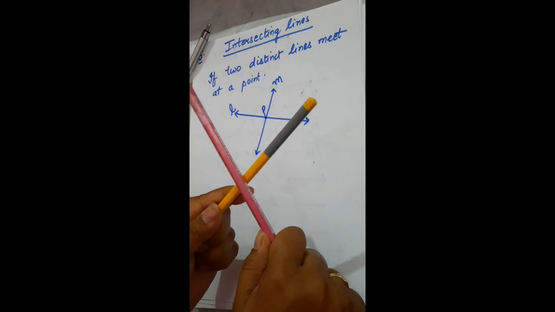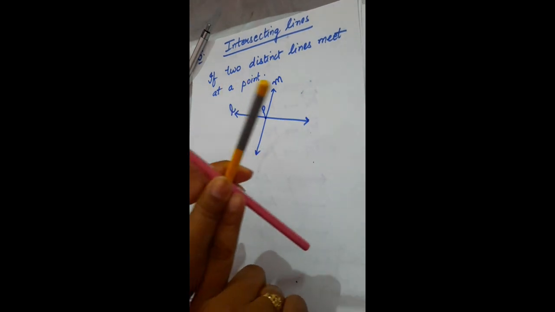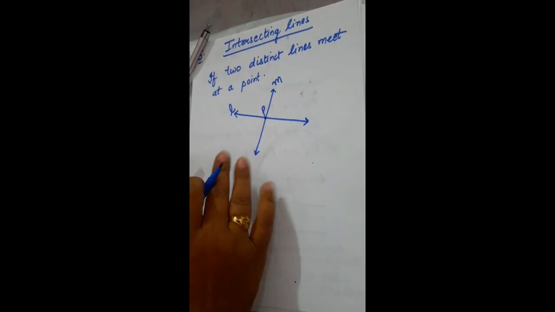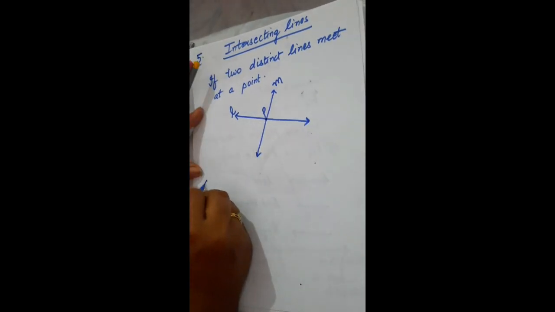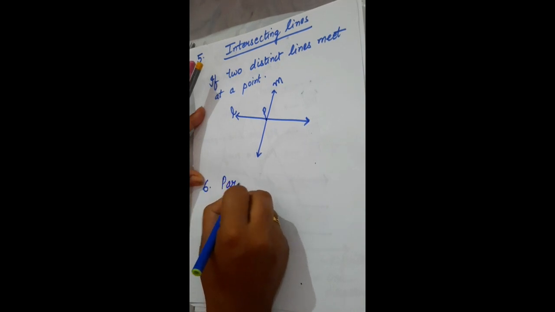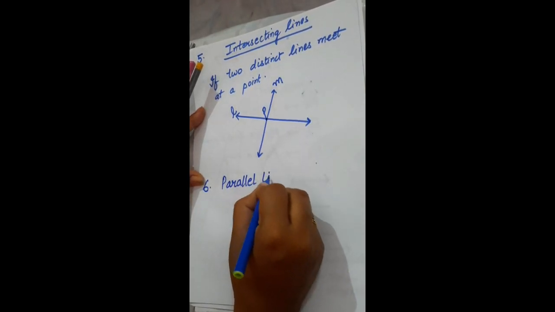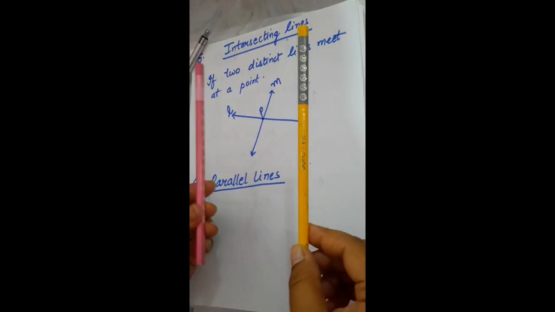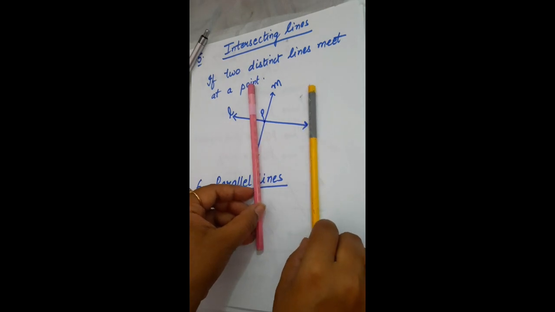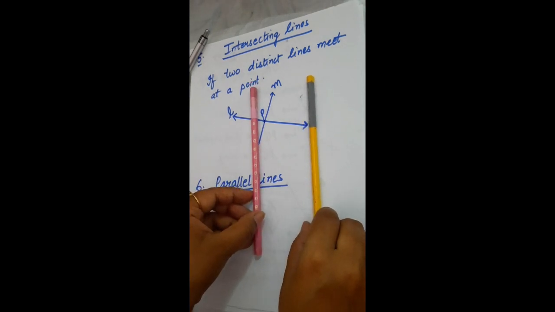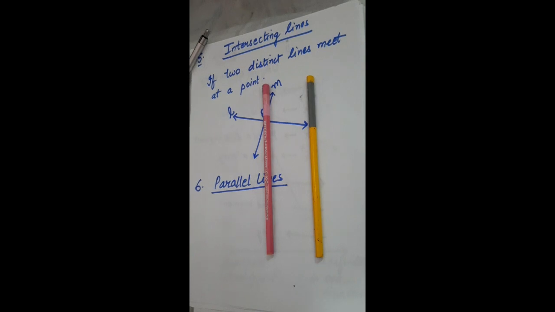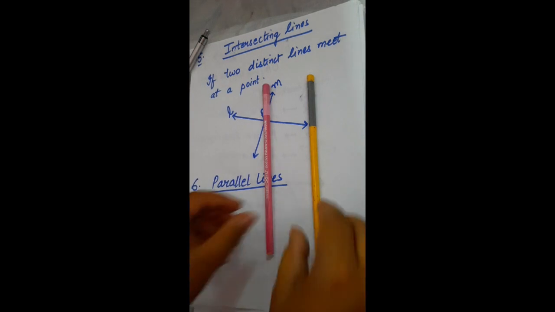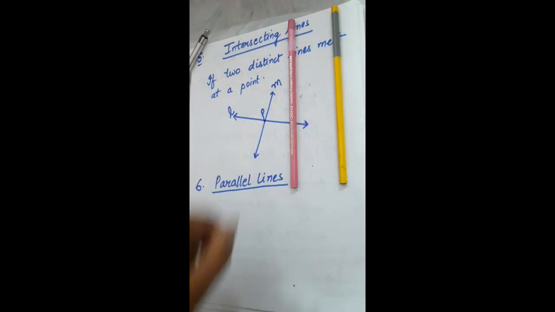Whenever the lines meet at one particular point, such kind of lines are called intersecting lines. Now next we have parallel lines. Parallel lines means if we have two lines and these two lines do not meet. They are moving in one direction, so such kind of lines are called parallel lines. So these are parallel lines.